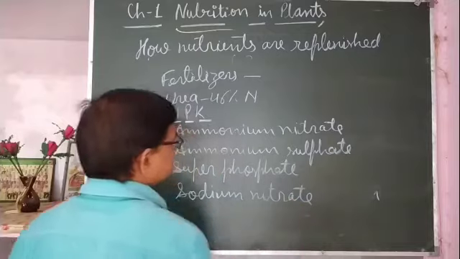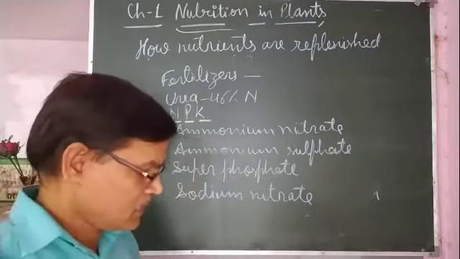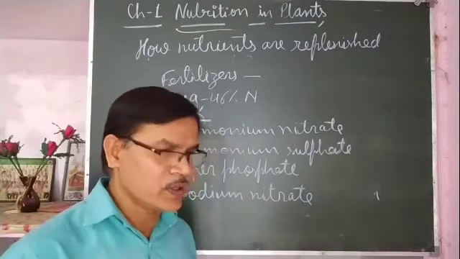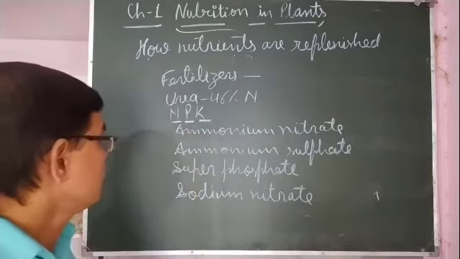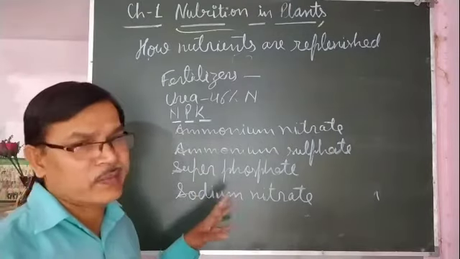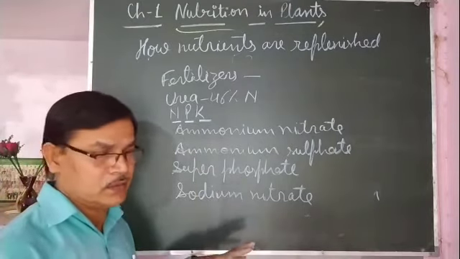So these are the various fertilizers. Many more are also there. They are used according to the requirement of the plant.